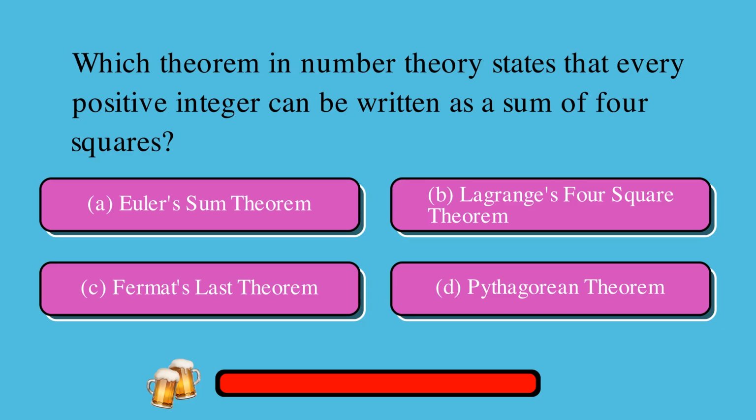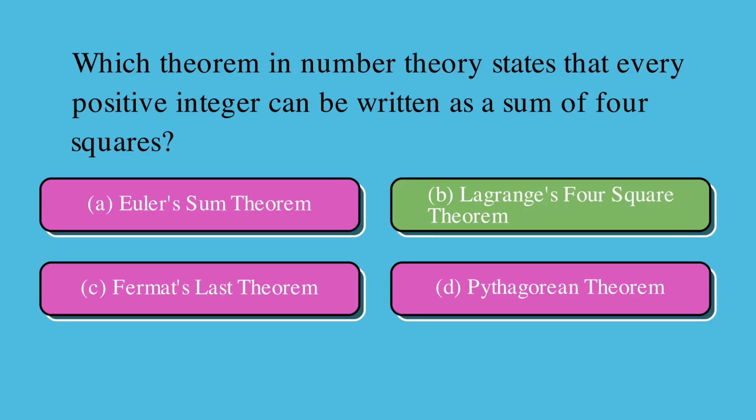Which theorem in number theory states that every positive integer can be written as a sum of four squares? Is it A, Euler's sum theorem, B, Lagrange's four-square theorem, C, Fermat's last theorem, or D, Pythagorean theorem? The correct answer is B, Lagrange's four-square theorem.